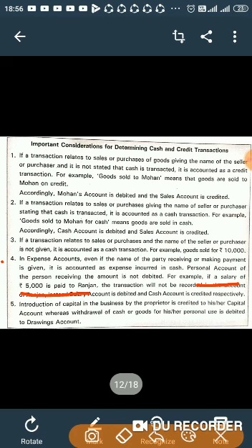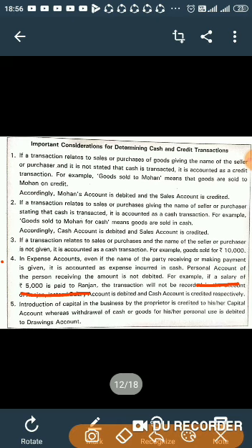From the recording point of view, only two accounts are relevant: salary, which is an expense for the business, and cash. Ranjan is no more relevant, because as an employee we have paid salary to him and we have no more relationship.